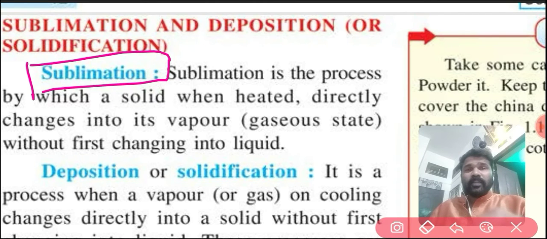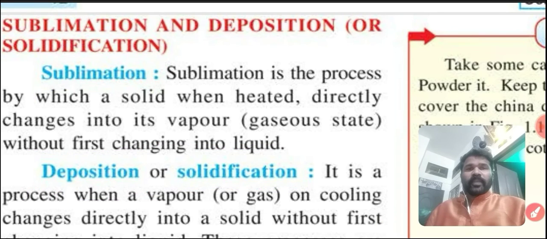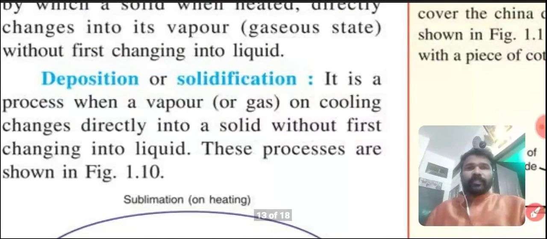So, what is deposition or solidification? This point is new for us. Deposition is a process when a vapor or a gas on cooling changes directly into solid without first changing into liquid. The change of state from gas to solid directly is called deposition.